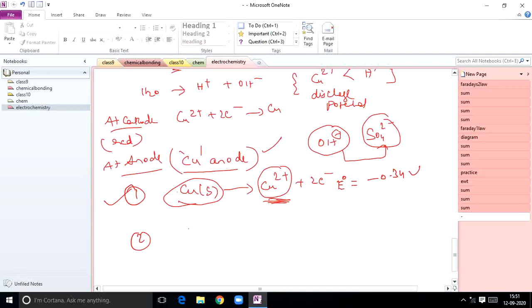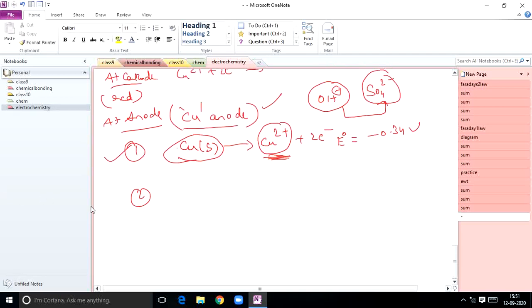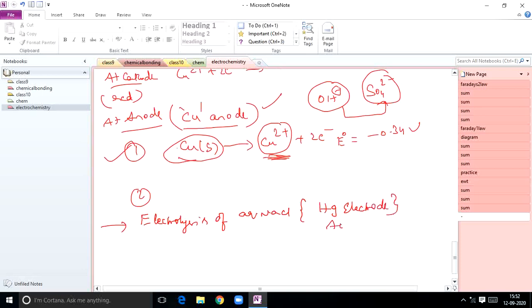So that is the thing. Next example we can take: electrolysis of aqueous NaCl. Previously we did aqueous NaCl by using inert electrodes. This time I am using mercury electrode, an active electrode. Just if I change the electrode, the product of electrolysis will change. Previously it was electrolysis of aqueous NaCl using platinum electrode.